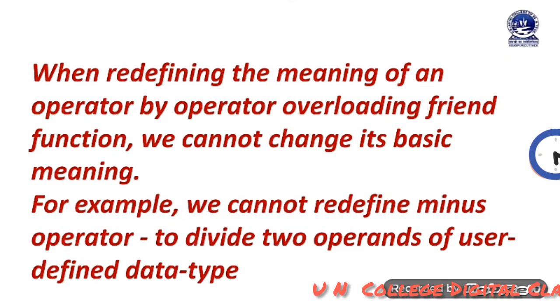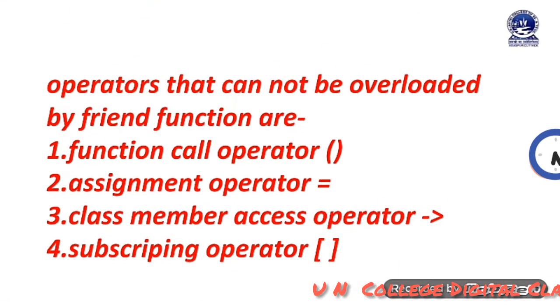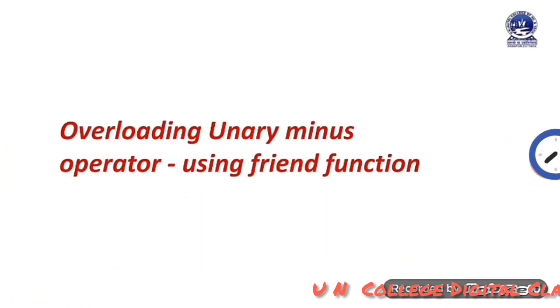When redefining the meaning of an operator by operator overloading using a friend function, we cannot change its basic meaning. For example, we cannot redefine the minus operator to divide two operands of user defined data type. Some operators cannot be overloaded by a friend function: the function call operator, assignment operator, class member access operator, and the subscripting operator. Those cannot be overloaded. Now I am going to discuss one example of overloading the unary minus operator.